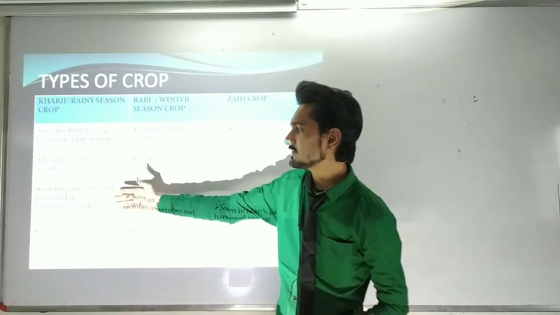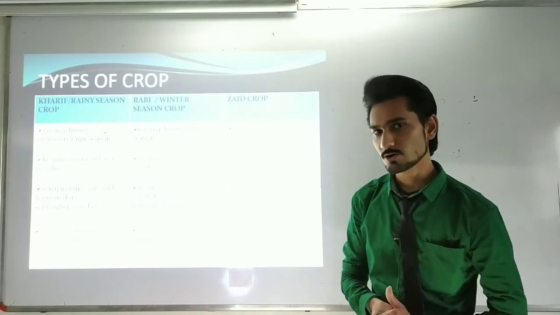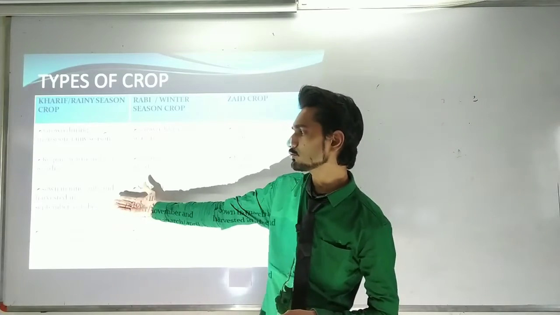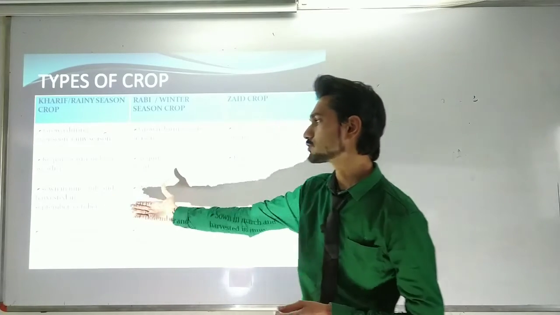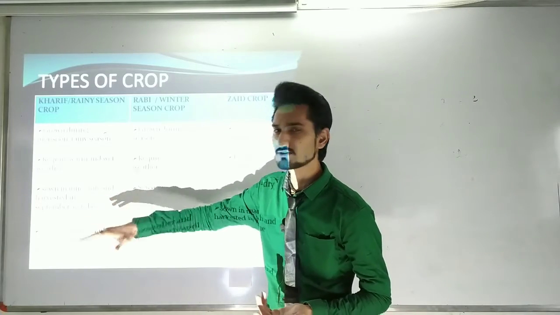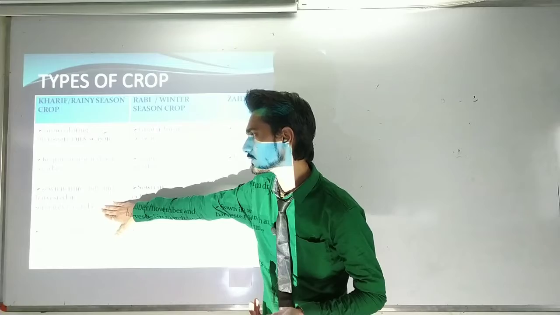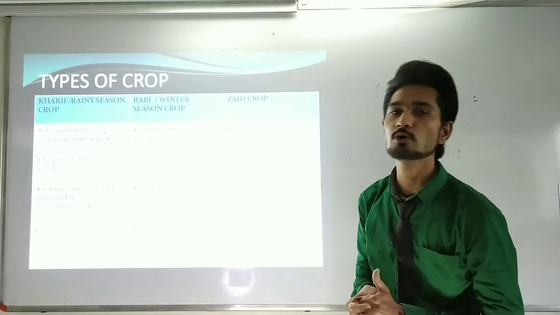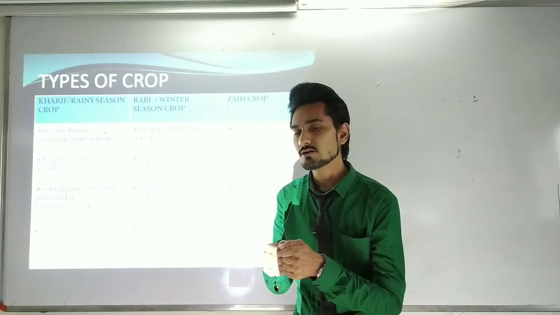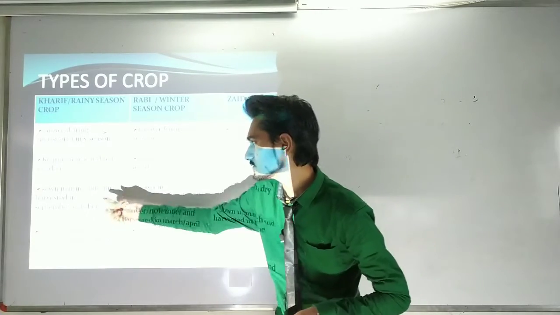So if we want to grow the Kharif or rainy season crop, then we need to sow the plants in June, July, and harvest in September, October. We do not need to focus on the harvest, just focus on sowing. So we have to sow the seeds or the crops in the June, July months.